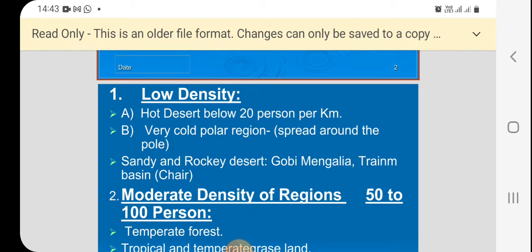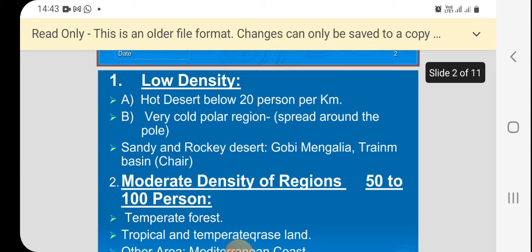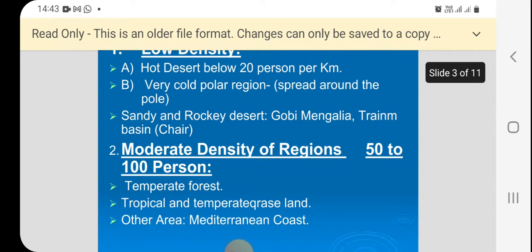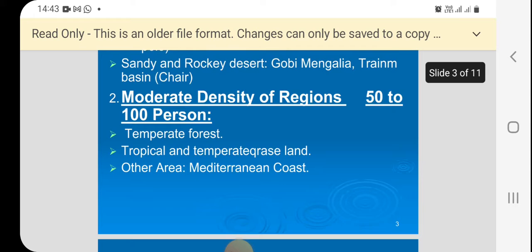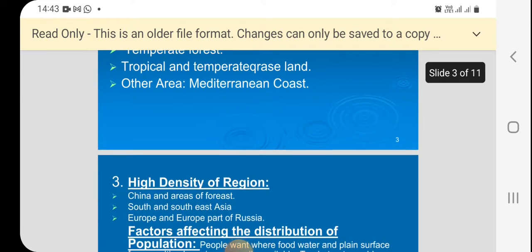Even the very cold polar regions, like Ladakh and Jammu Kashmir, the highest places, and the sandy rocky deserts like the Gobi, the Mongolian desert, come under very low density of population. Moderate density, 50 to 100, you can find in temperate forests, tropical and temperate lands, and Mediterranean coasts.